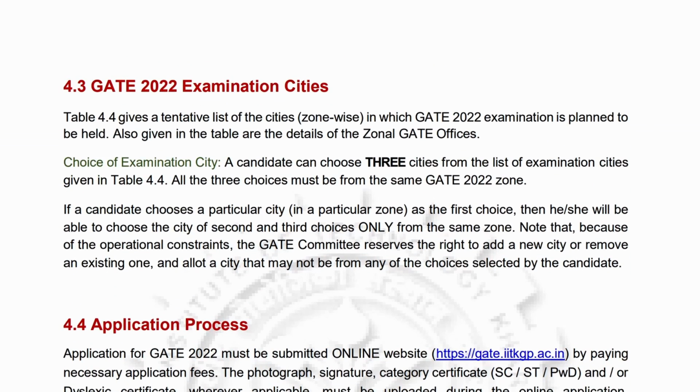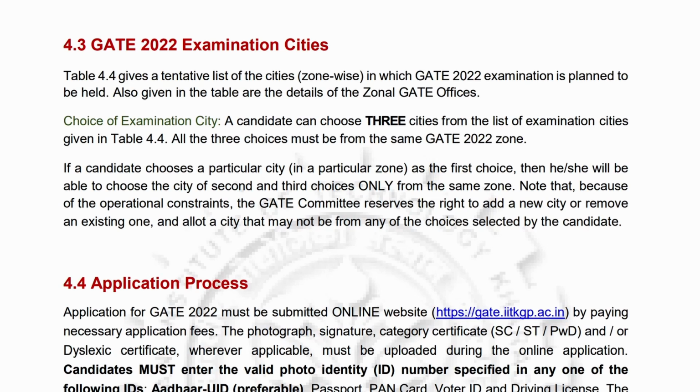Now talking about the examination cities, they are saying cities will be provided once you go through the form. You will get all the options like from where you want to apply, and they will give you options of 2 to 3. Yes, here they have mentioned a candidate can choose 3 cities, but choose them wisely. Okay, the first choice will be the preferable one. The GATE examination center will give you options starting from the top one, so choose accordingly. There will be 3 options, 3 cities, and you will have to fill all of them. All of the 3 cities must be from the GATE 2022 zone. That's what they say. Automatically it will happen. Once you go there, you will have to select accordingly.